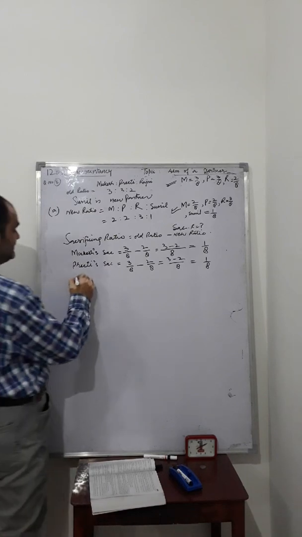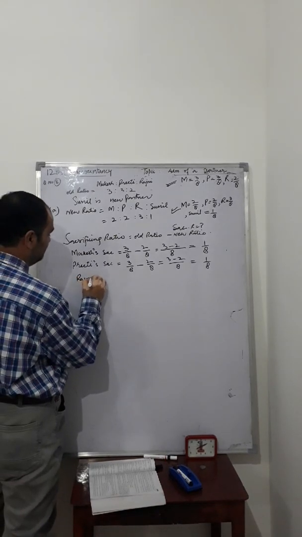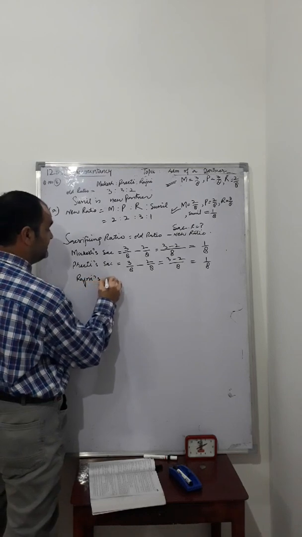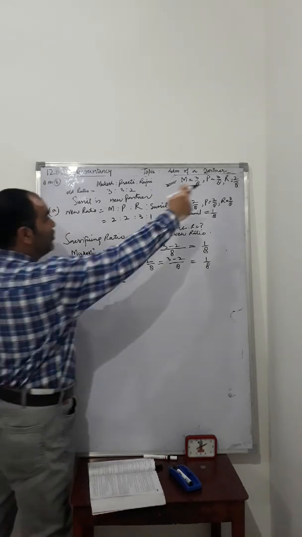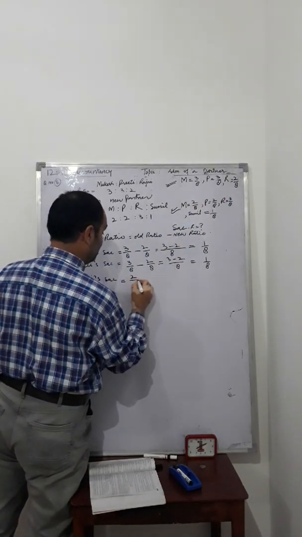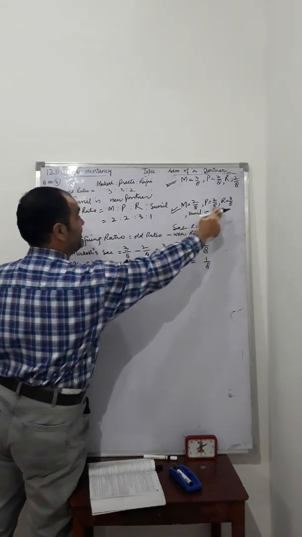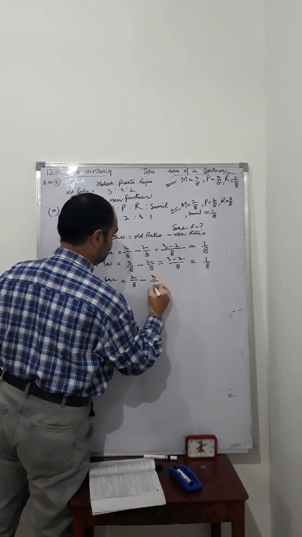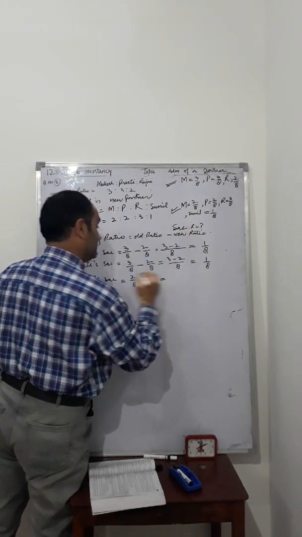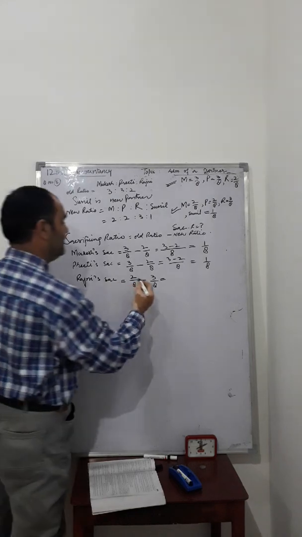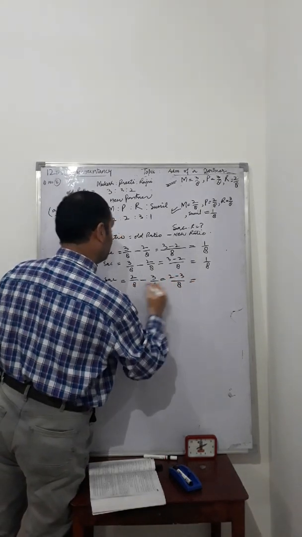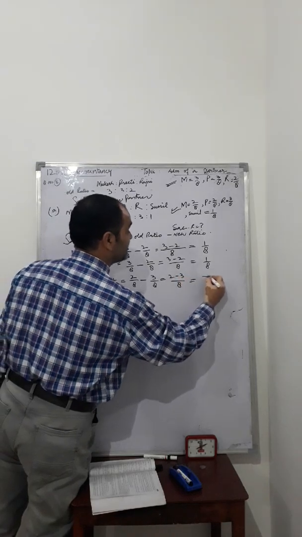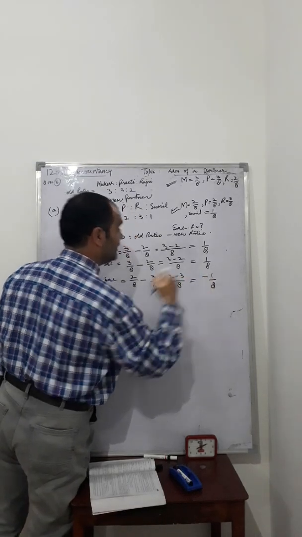Now Rajini's sacrifice is equal to Rajini's old share, 2 by 8, minus Rajini's new share, 3 by 8, which is 2 minus 3 by 8, equal to minus 1 by 8. Here we are getting a negative result.